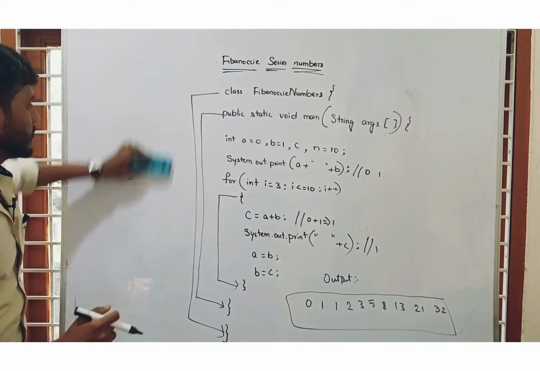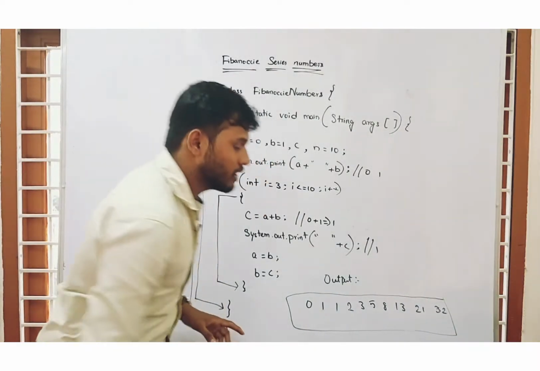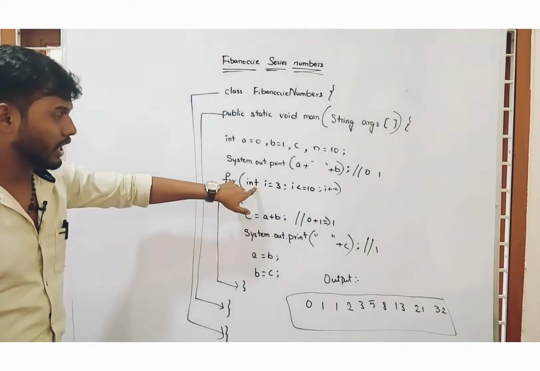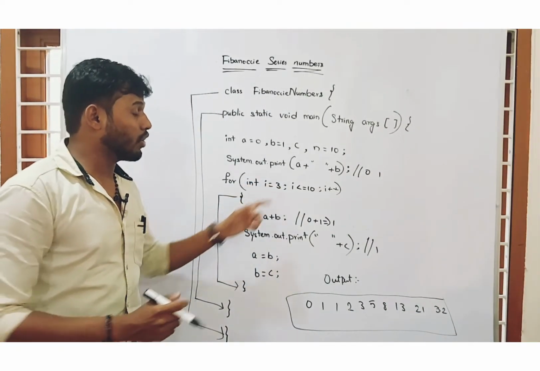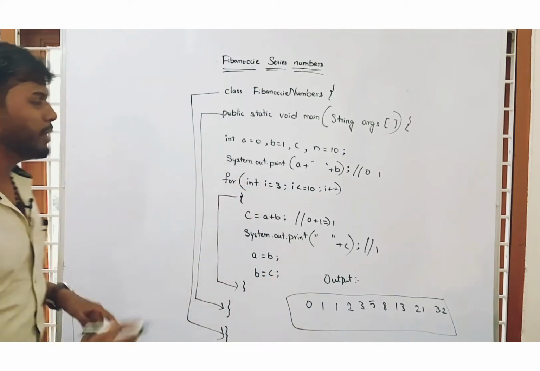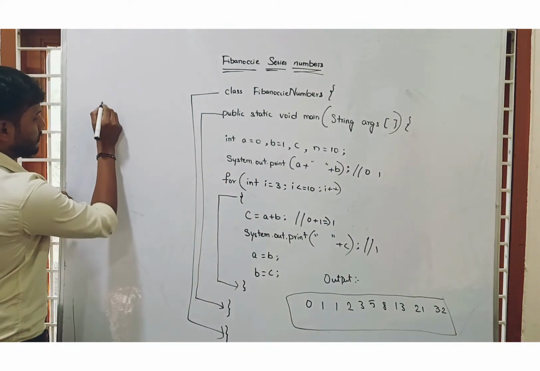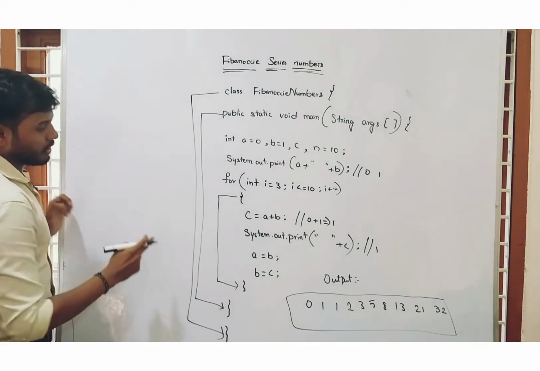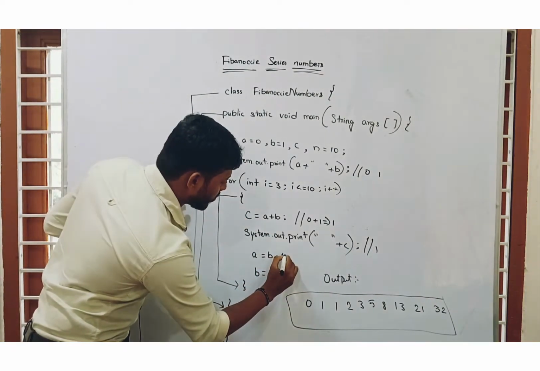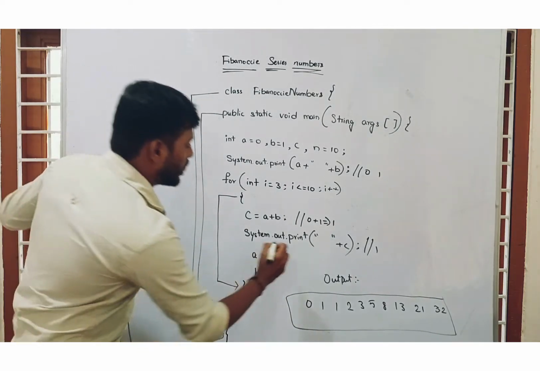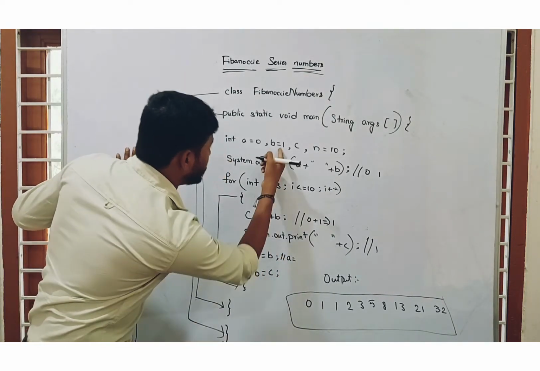What is that explanation? Well, here we are using this loop for just looping purpose only. Here we are not using this I value. Loop number 1, it will get in that 1. And after that, here we are given A equal to B. Now, what is B value?